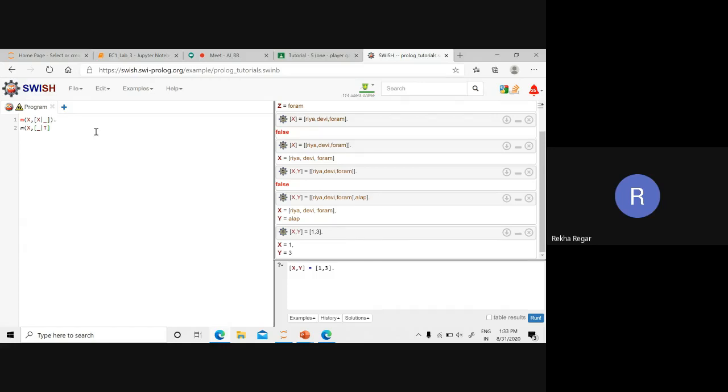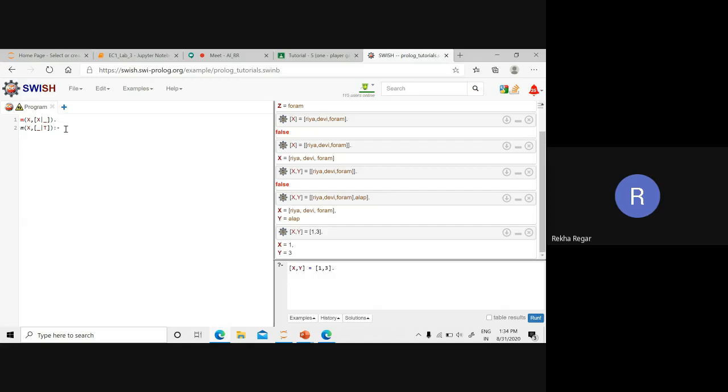We are writing it like this: X, and the head part is empty. It means we are not searching in the head part, we are searching in the tail part. So we are mentioning the tail part as a variable, and the variable is T. If this is the case, then, the if is represented with colon dash. The colon dash is used to represent the if.